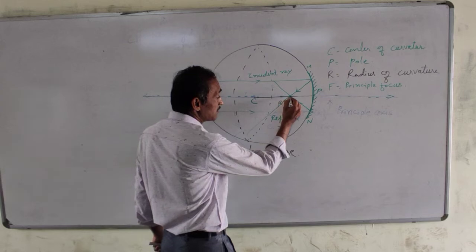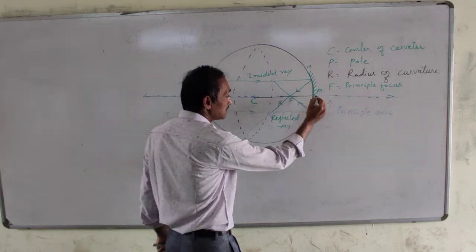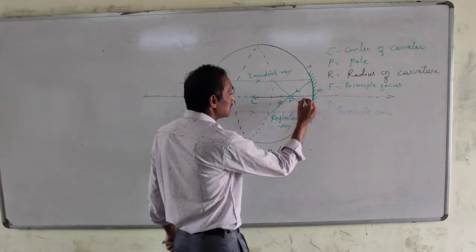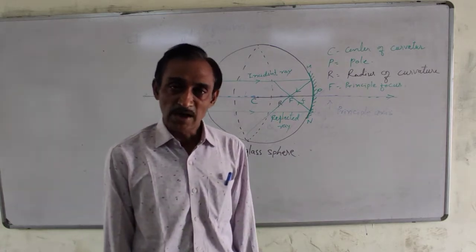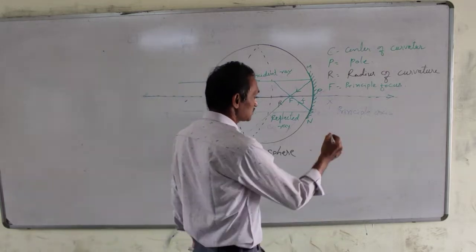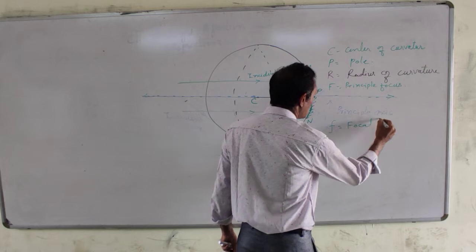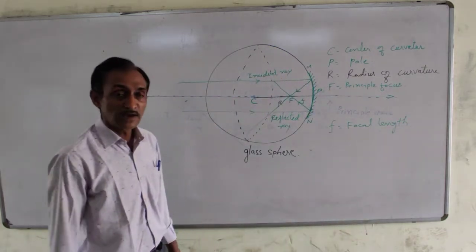The distance between the principal focus and the pole, this distance FP, is defined as the focal length, small f, of the given mirror.